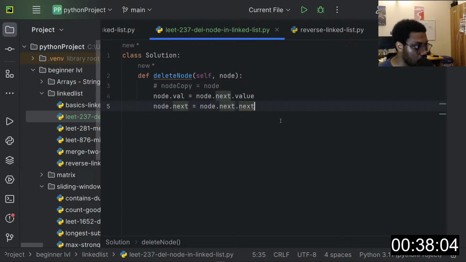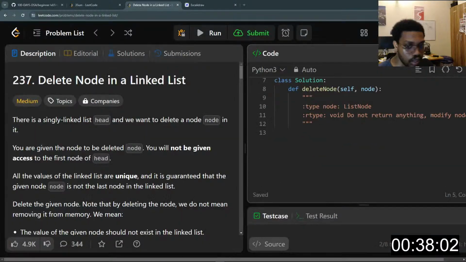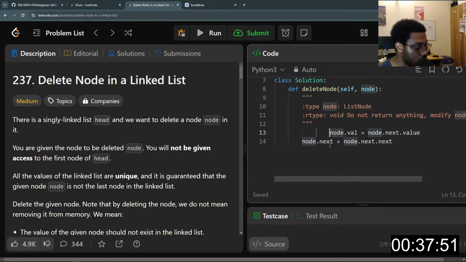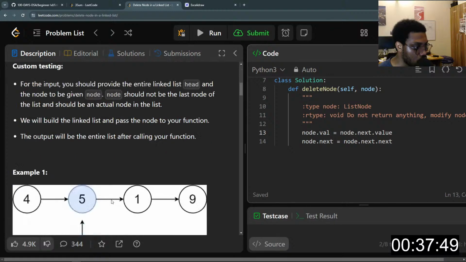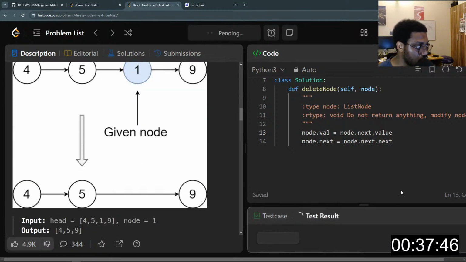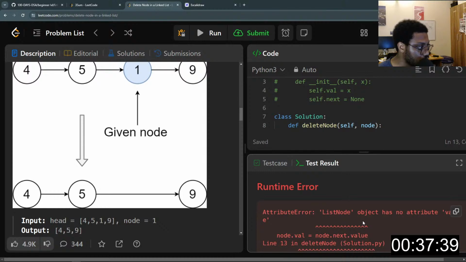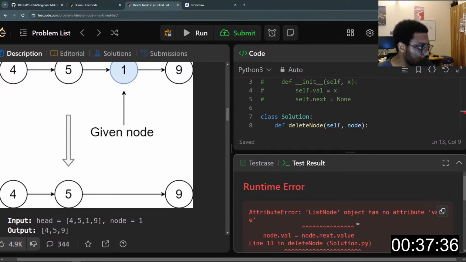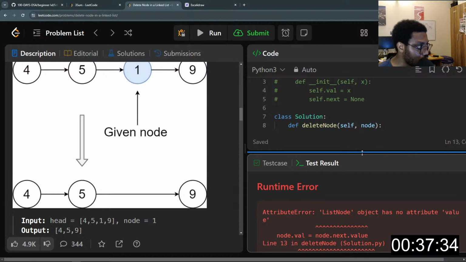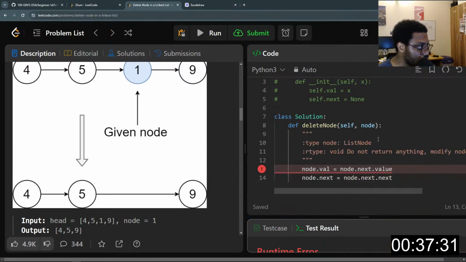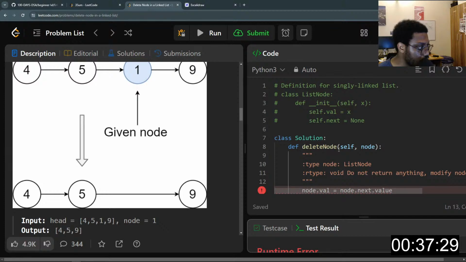Okay, we are not supposed to return anything, so I will just copy this and put it here. Let's run this. There is something. What's happening? ListNode has no attribute value. What?